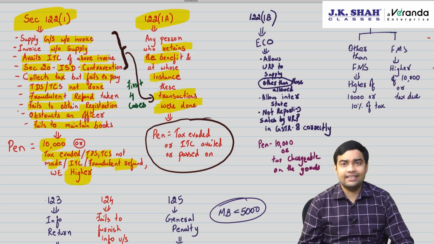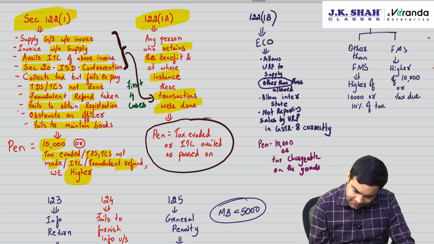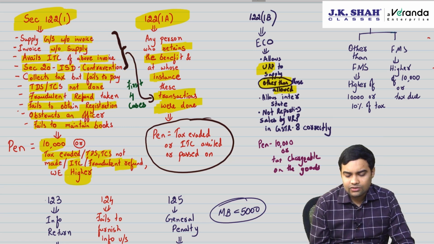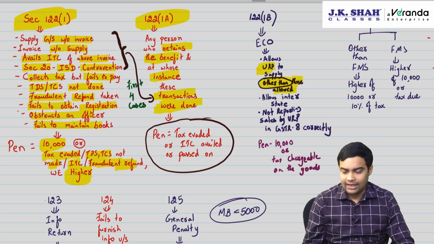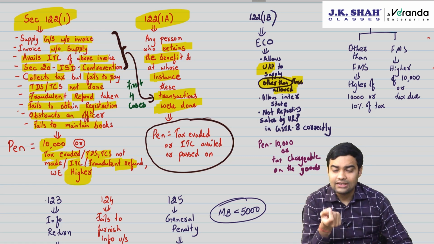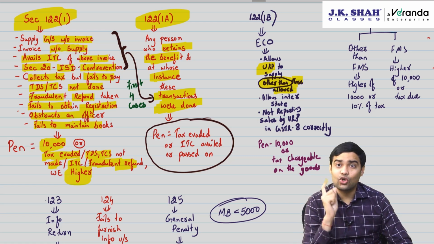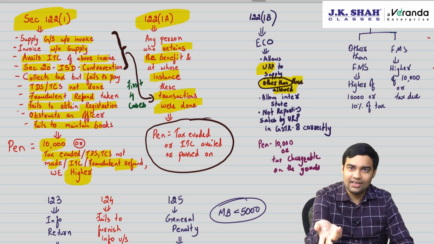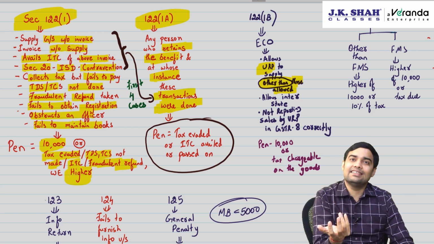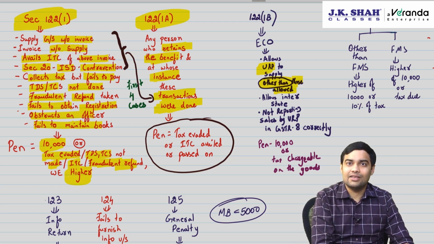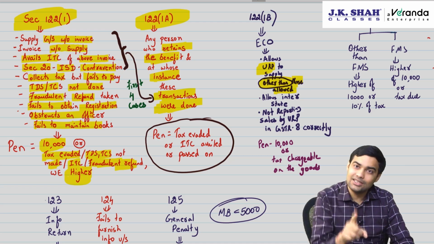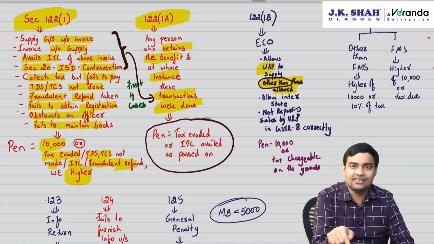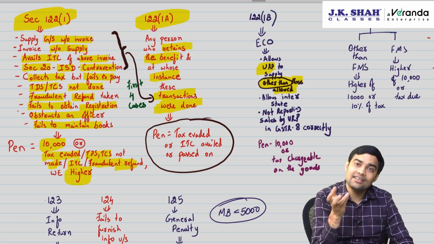Then 122.1b, which is on the e-commerce operator. If the e-commerce operator allows an unregistered person to supply other than those which are allowed to supply online, so if an e-commerce operator allows an unregistered person to supply without an enrollment number, or without his having a PAN, or without his taking registration on the common portal with an enrollment number, not a regular registration but an enrollment number, then in that case the ECO will be liable, and the penalty on ECO is 10,000 or tax applicable on such transactions carried out by such person, whichever is higher.